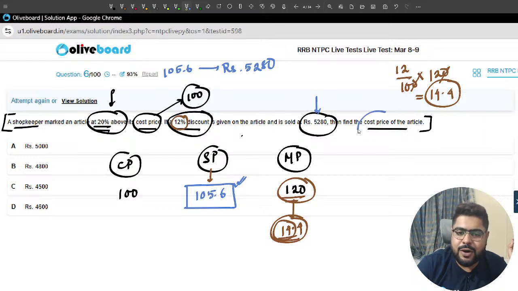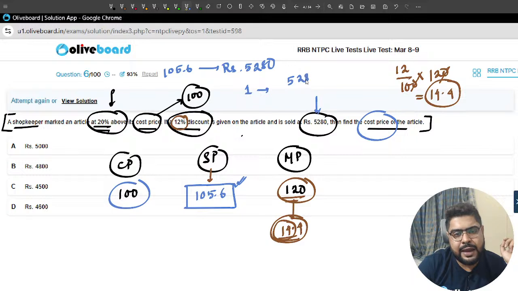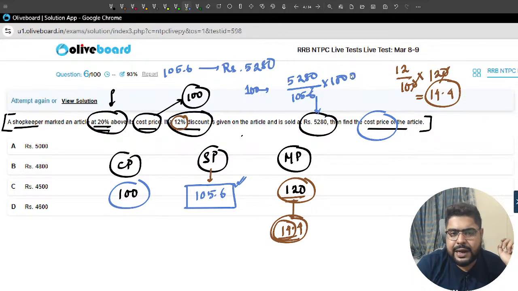They are asking the cost price, the value of 100. Sir, the value of 1 is 5280 divided by 105.6. The value of 100 is that times 100. You get rid of this, so I'll get another 0.